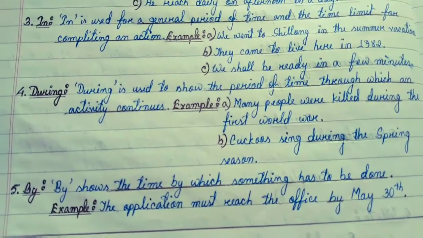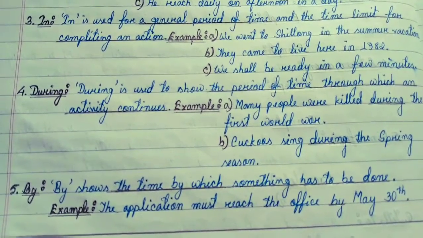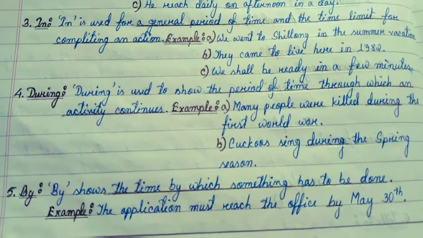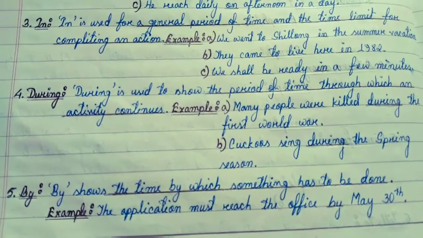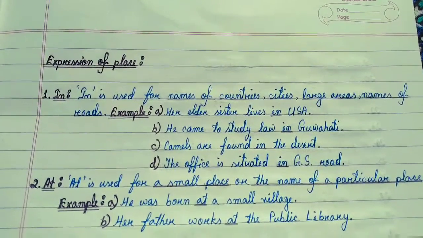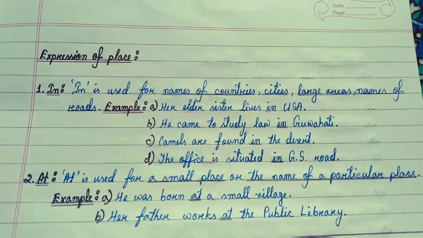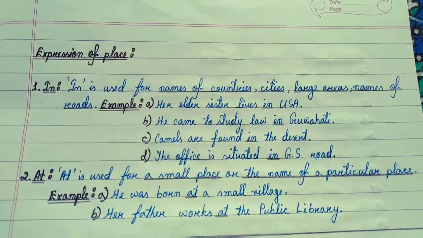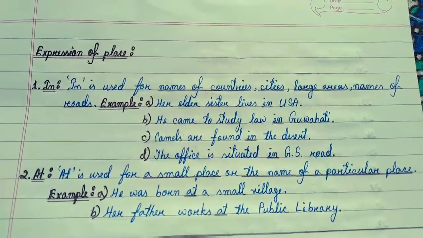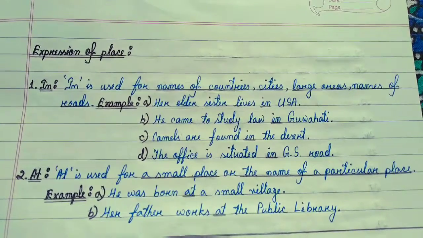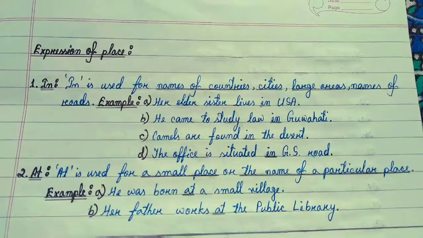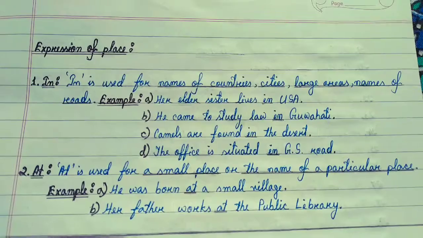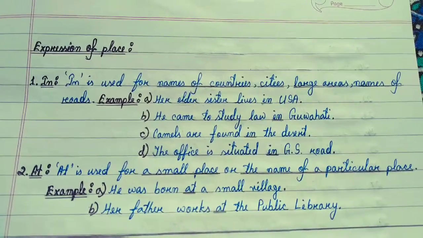5. By shows the time by which something has to be done. Example: The application must reach the office by May 30th. Expression of place. In. In is used for names of countries, cities, large areas, names of roads. Example A: Her elder sister lives in USA. B: He came to study law in Guwahati. C: Camels are found in the desert. D: The office is situated in GS Road.